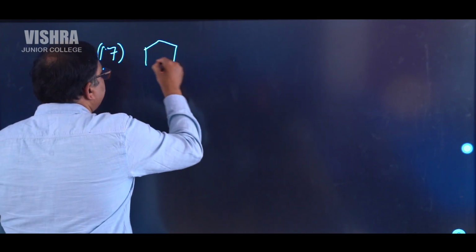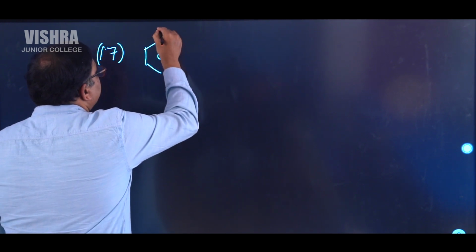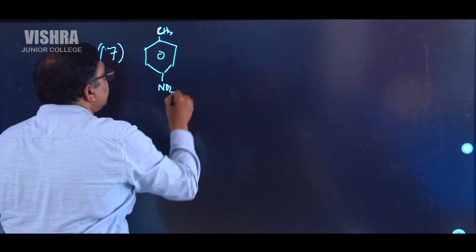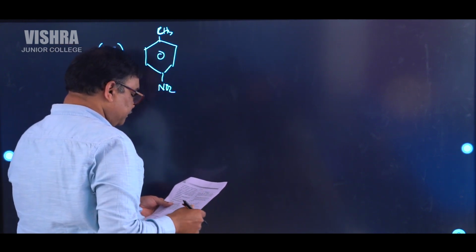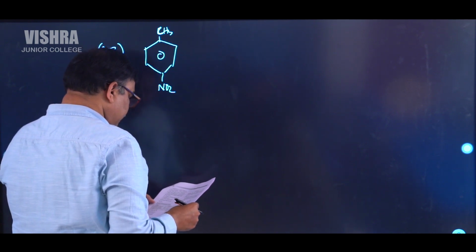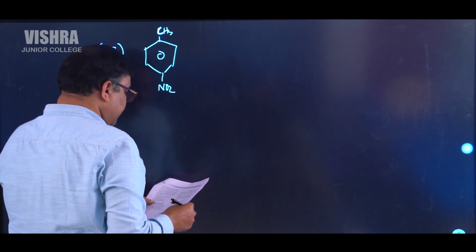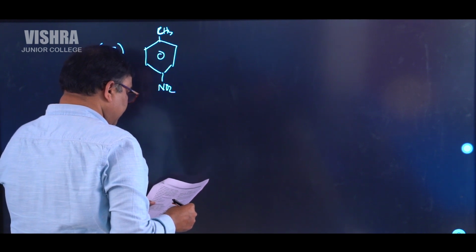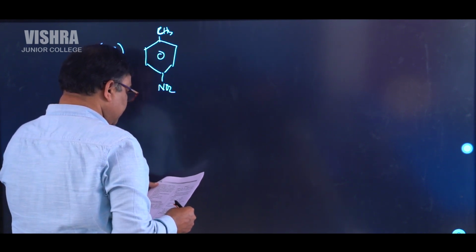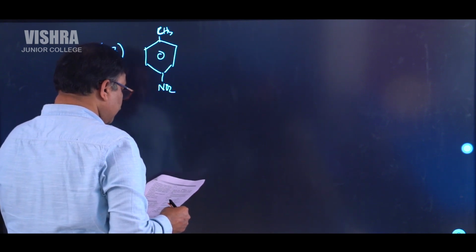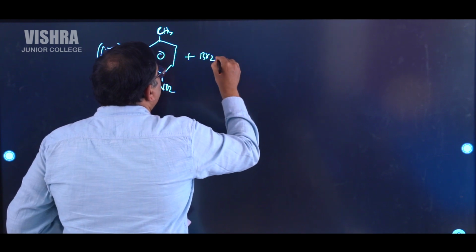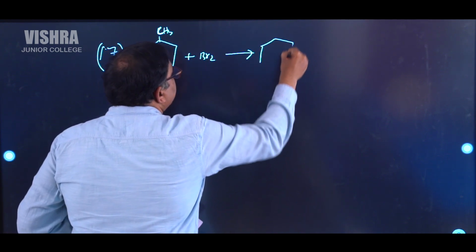4-nitrotoluene. What is 4-nitrotoluene? Toluene with CH3 here, and here you have NO2. This one is 4-nitrotoluene. 4-nitrotoluene is treated with Br2 to get compound P, which is reduced with SnCl2. It is reacted with Br2 to get the compound. If it is reacted with Br2, you are getting the compound like this.